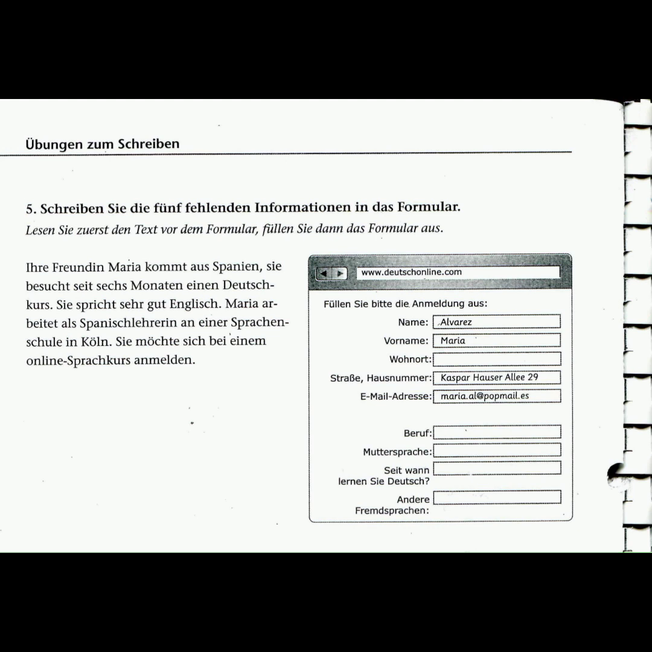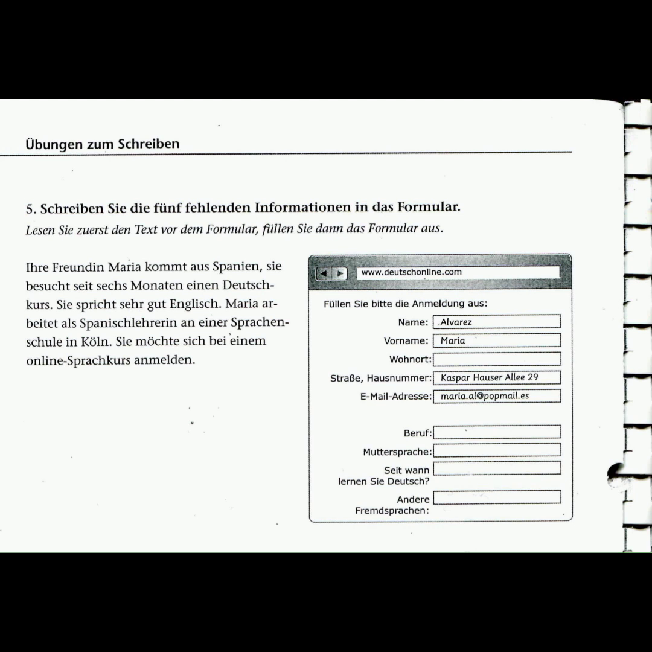Now look at the other one. Seit wann lernen Sie Deutsch? Seit wann? Since when, or for how long, has she been learning German? And they clearly told us in the second line, besucht seit 6 Monaten einen Deutschkurs. So you write 6 Monaten. Most of you have met this seit. Don't confuse S-E-I-T, seit, with the other one, Z-E-I-T, Zeit. They're different. Seit means since, for. And Zeit is time. So our answer there is 6 Monaten.